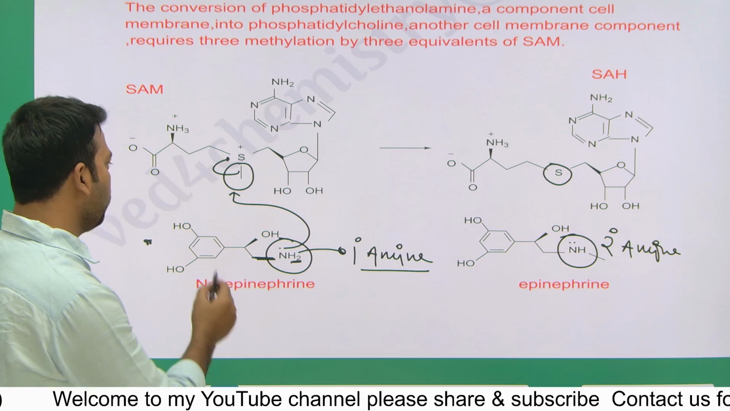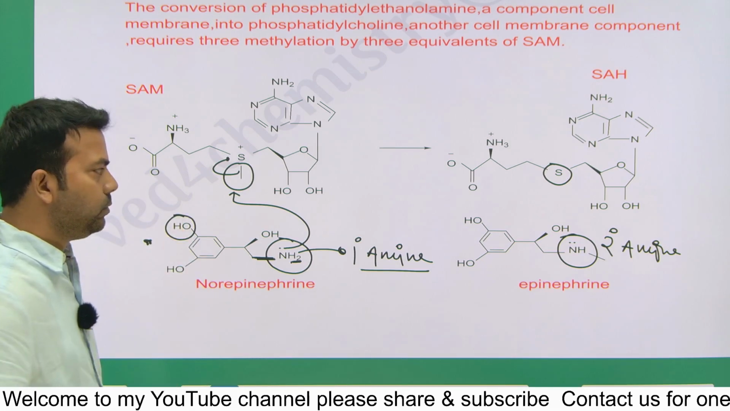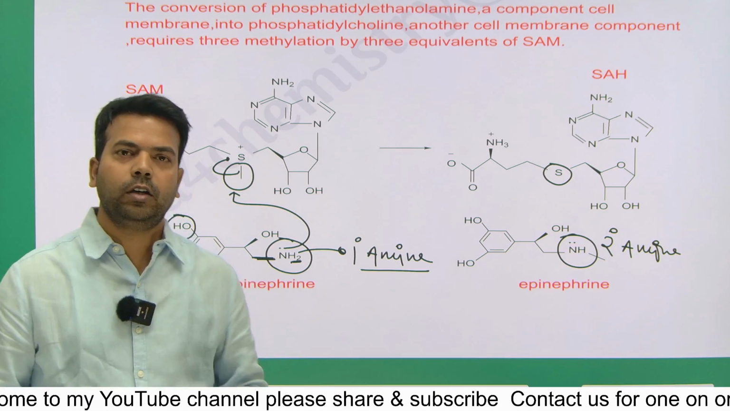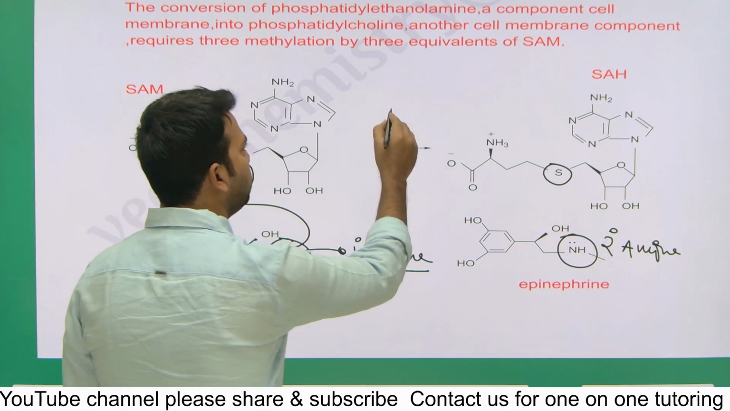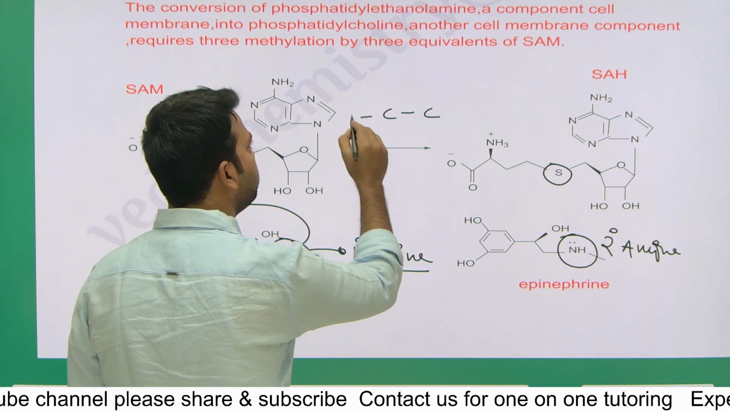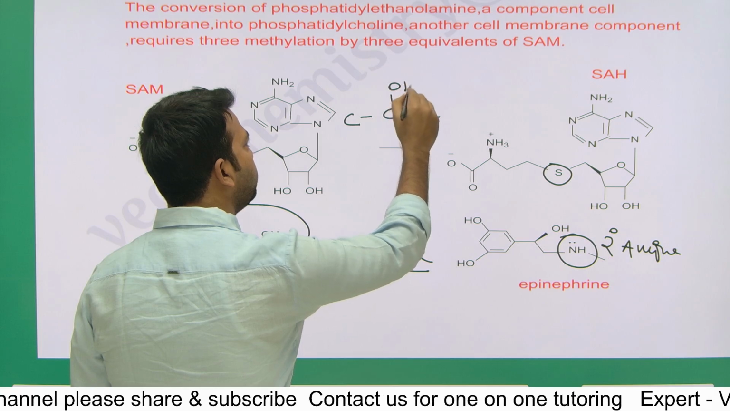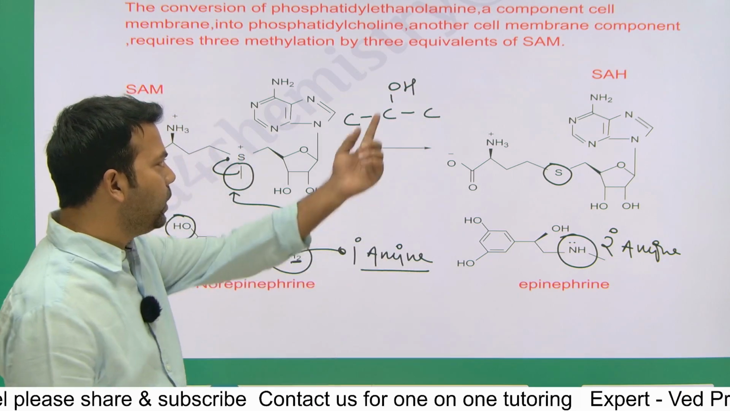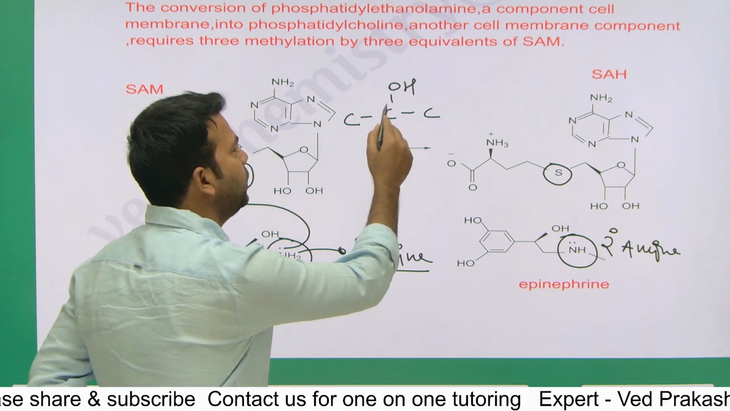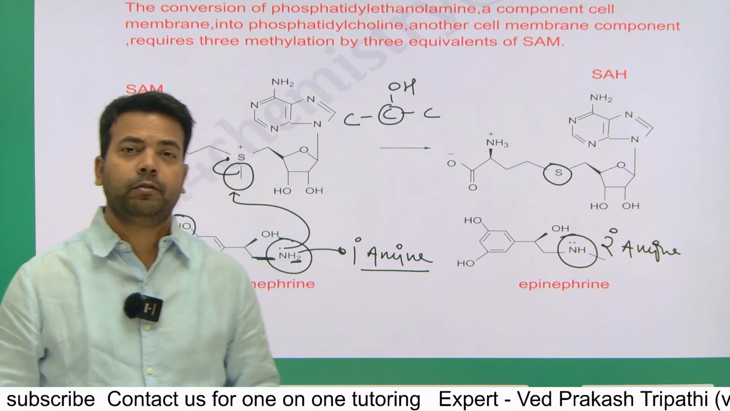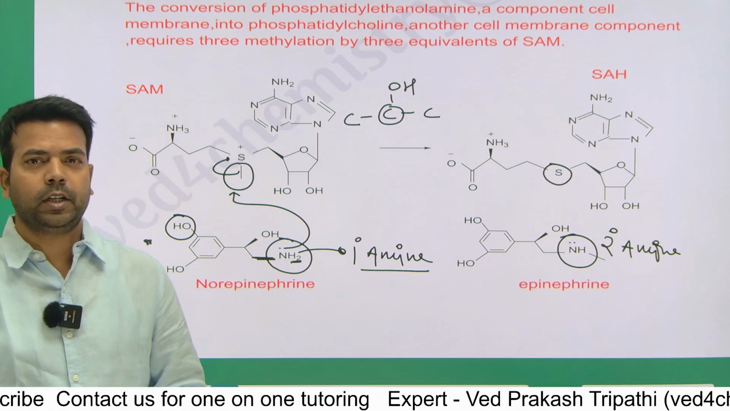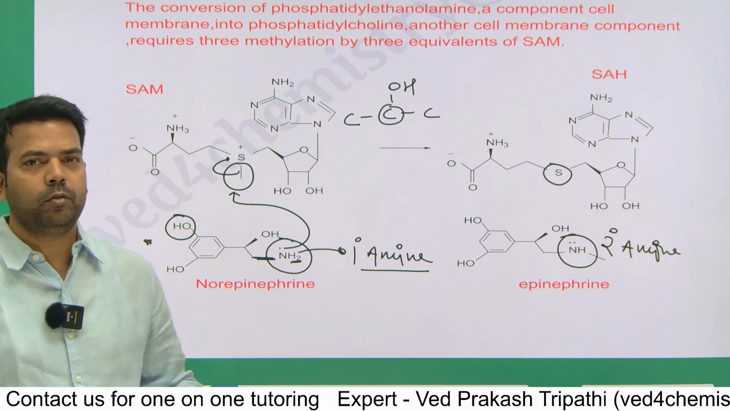And you can do the same thing with alcohol. Alcohol degree depends on the carbon bonded to the OH. For example, suppose we have a carbon and here we have OH. So the OH degree depends on this carbon's degree. If that carbon is primary, the alcohol would be primary. If that carbon is secondary, the alcohol would be secondary. And if that carbon is tertiary, the alcohol would be tertiary.